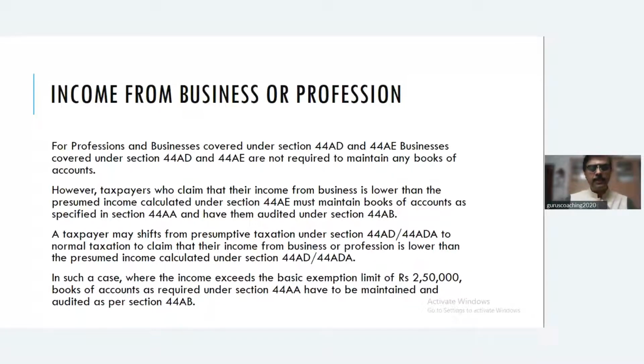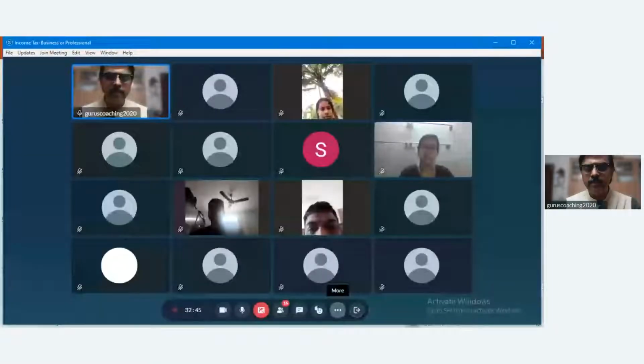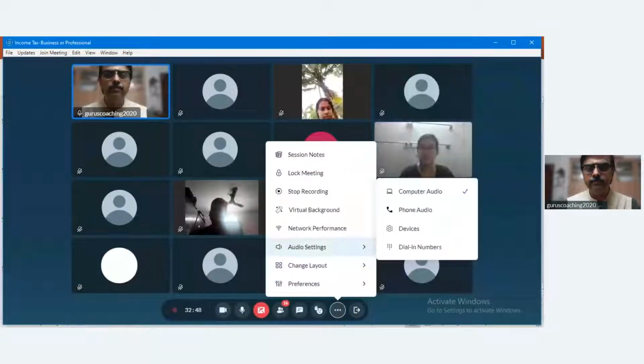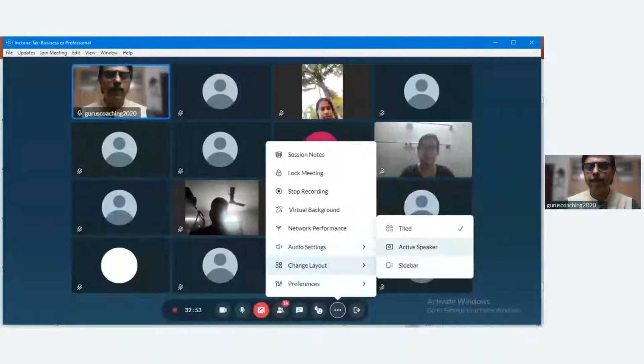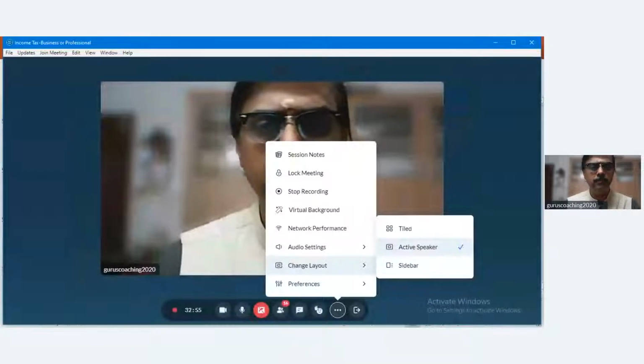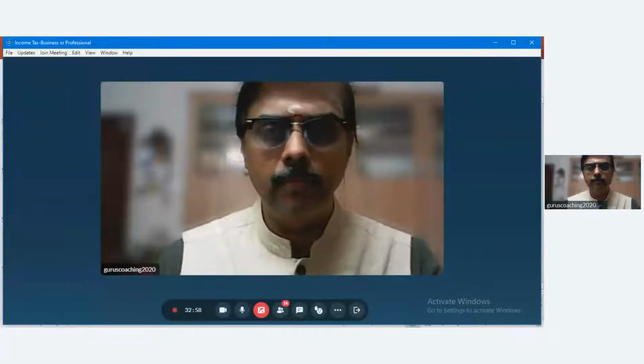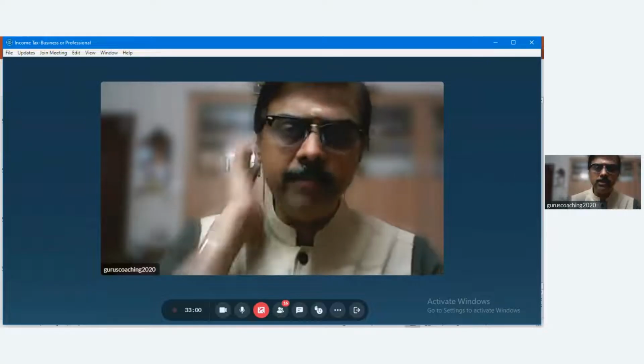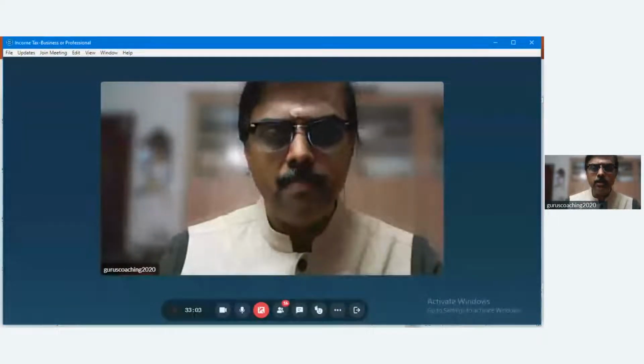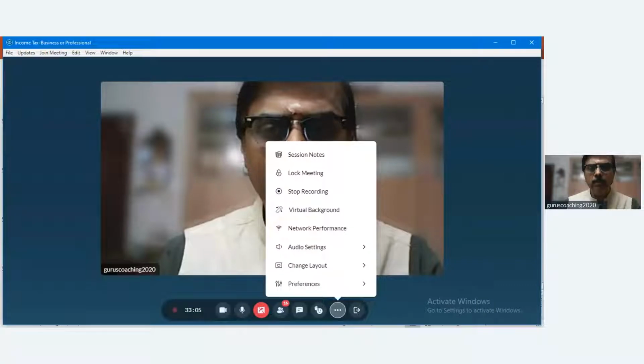Okay, now coming to another interesting part. Before I get into tax audit, I am going to briefly tell you something called presumptive tax. Now, this is an interesting development in the last few years. Presumptive tax. Have you heard of presumptive tax? What is the presumptive tax concept? Presumptive tax is a newly introduced section which provides for tax payable on the basis of